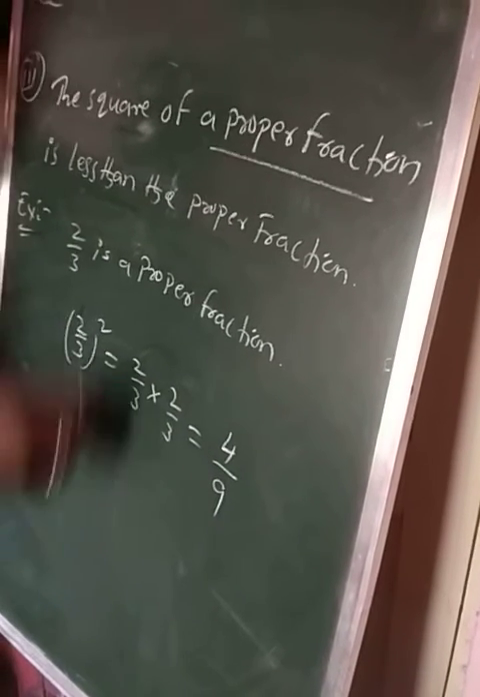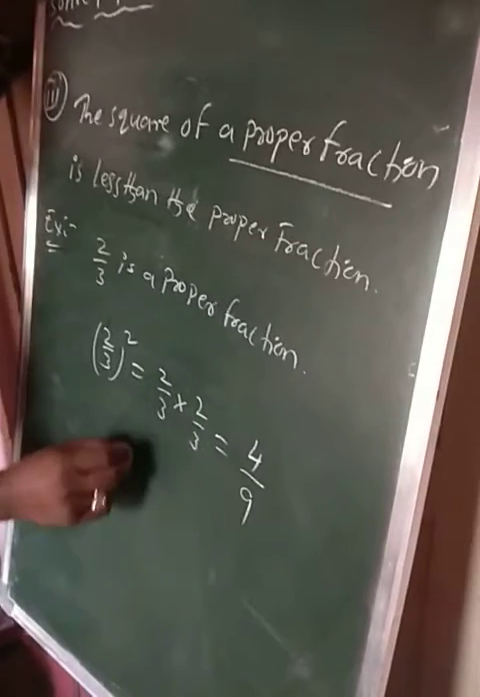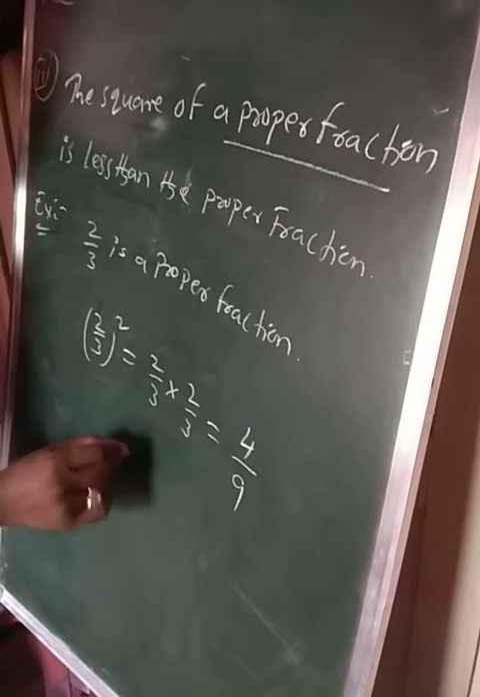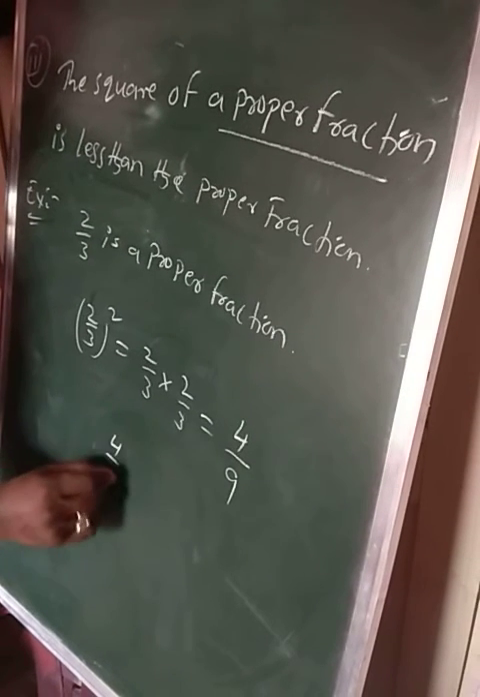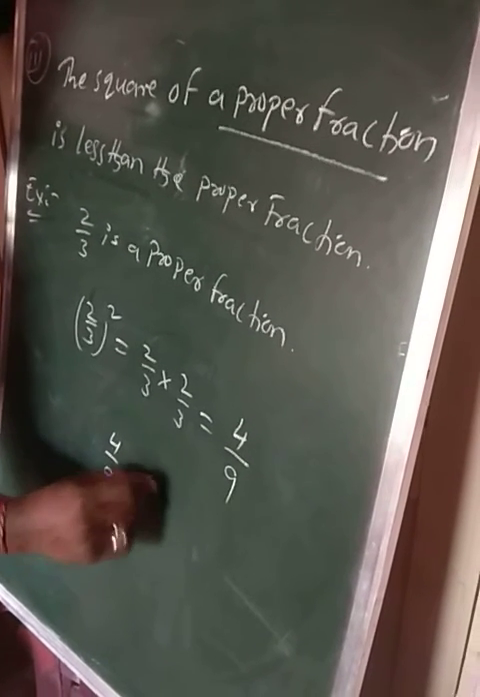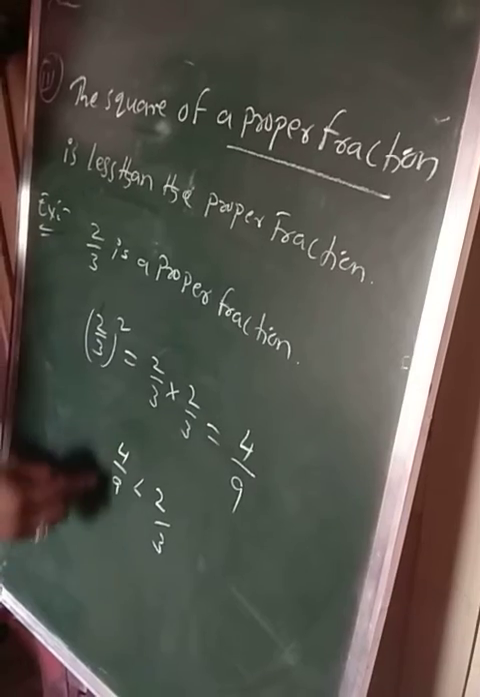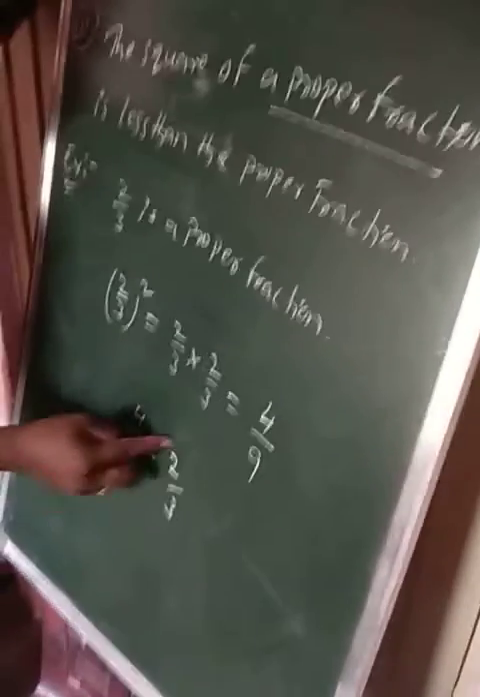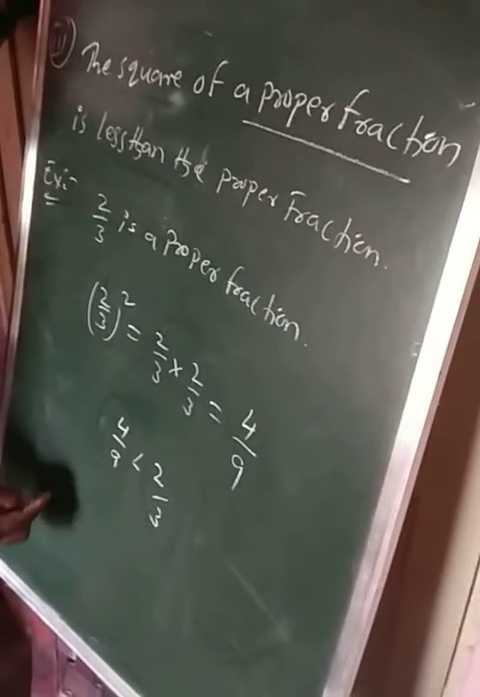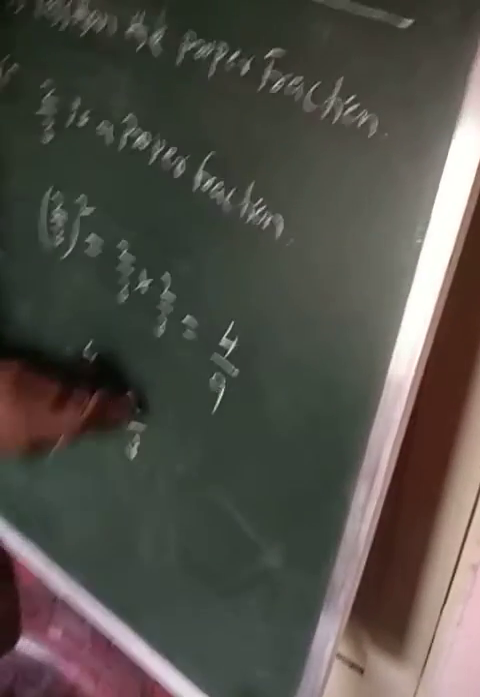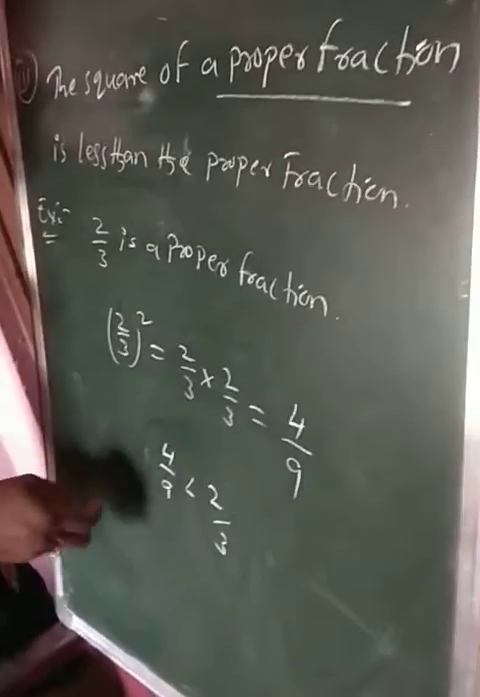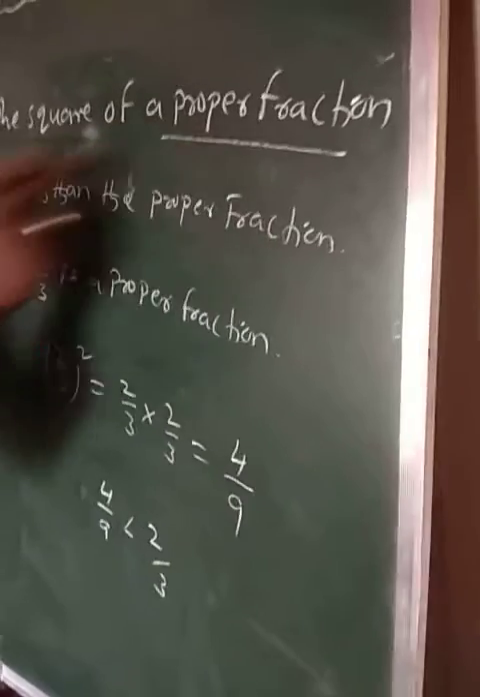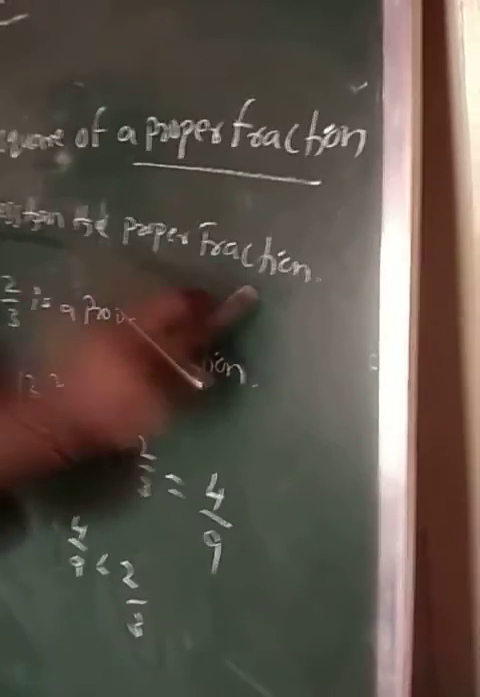9. So according to this statement, 4 by 9 is less than 2 by 3. Which one is the greatest one? 2 by 3 is the greatest one. Means according to this statement, 2 by 3 is bigger than 4 by 9. Okay? The square of a proper fraction is less than the proper fraction.